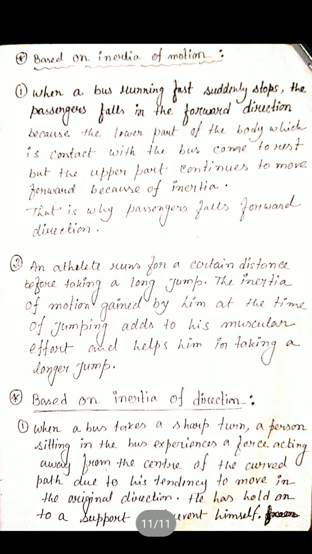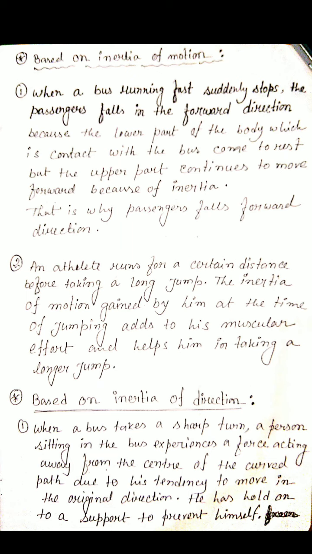Next is inertia of motion. Inertia of motion means the tendency of a body to remain in its state of uniform motion in a straight line. जो मोशन में है उसको मोशन में ही रहने दो, वो मोशन में ही रहना चाहता है स्ट्रेट लाइन में, that is called inertia of motion.